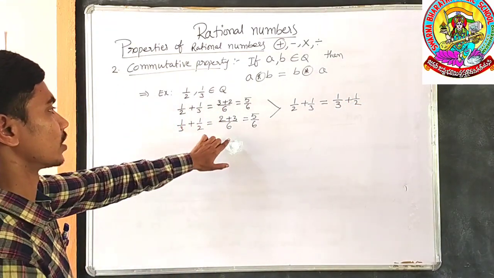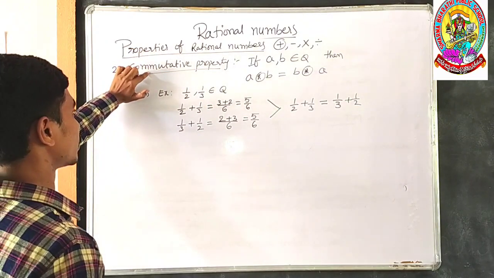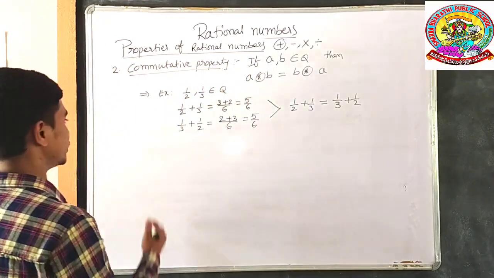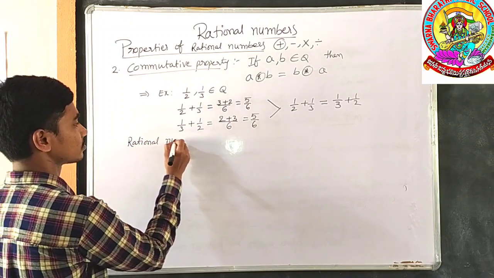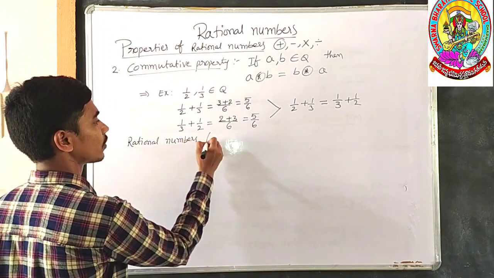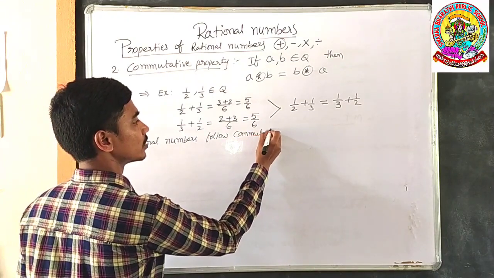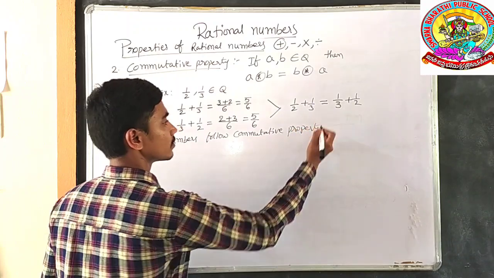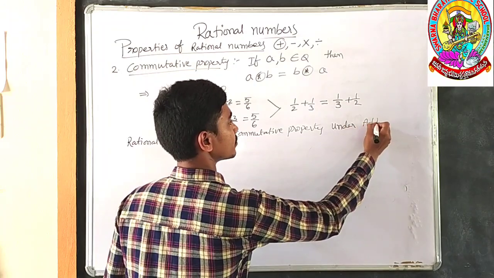By these rational numbers, we can easily understand rational numbers follow the commutative property under the operation of addition.